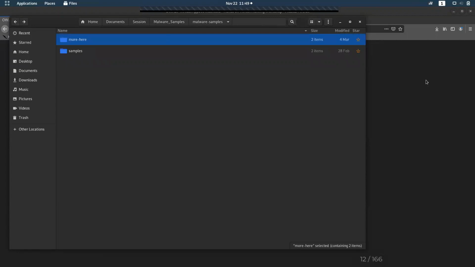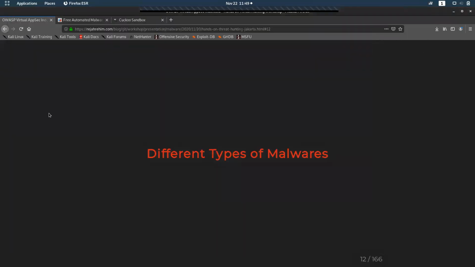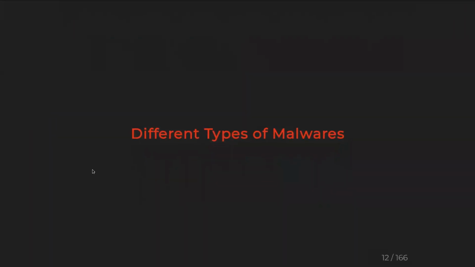Okay, so we can go back to our session. Can somebody say what are some types of malwares which we found in this? Windows users should be very much aware of the types of malwares which are affecting their Windows systems. Everyone, please feel free to talk.